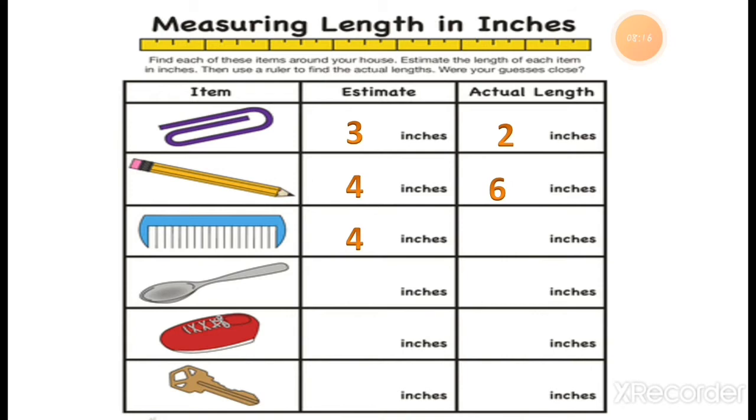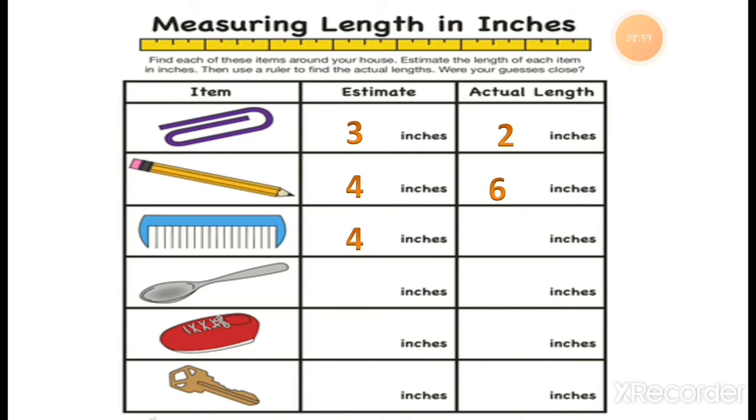You have to write down your thinking. You can choose different things except this one. You can write down anything you can see around your home, around you. You can take anything and try to measure how long the thing is. Here I am just taking some things. For example, for homework, you have to make a list of 10 things. You have to take 10 things and measure their length.